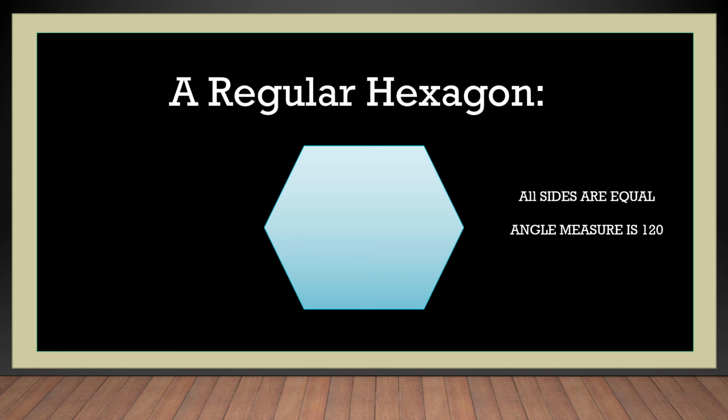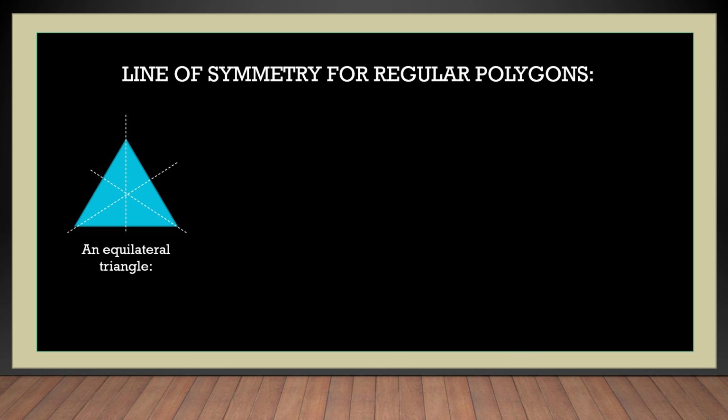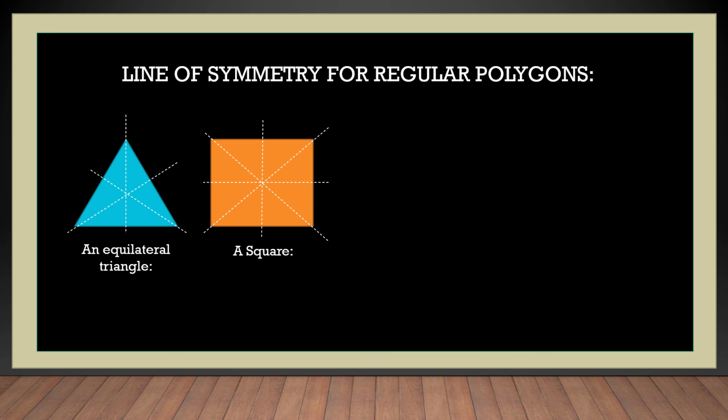Now for these regular polygons, the pentagon, the equilateral triangle and the square, we have to draw the maximum number of lines of symmetry for each of them. The first one we saw was the equilateral triangle. See how many lines of symmetry there are: 1, 2, 3. Correct? Let us count for the square. How many lines or axes of symmetry can you see? 1, 2, 3, 4.